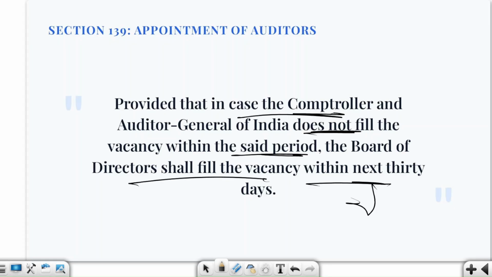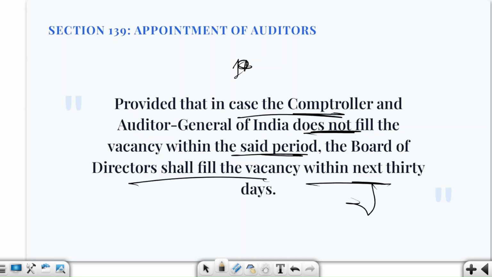Now I have to make you understand a few things. Okay, tell me one question. ABC Limited is a non-government company that was incorporated on, let us say, 1st of April. Okay, this is a question to you. And now I am simply saying that the board of directors had failed to appoint the first auditor within 30 days. Who is going to appoint the auditor? So here, members at an extraordinary general meeting. If the board fails, then members at this extraordinary general meeting will fill the vacancy within 90 days.